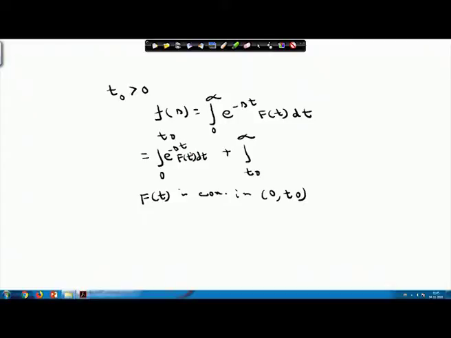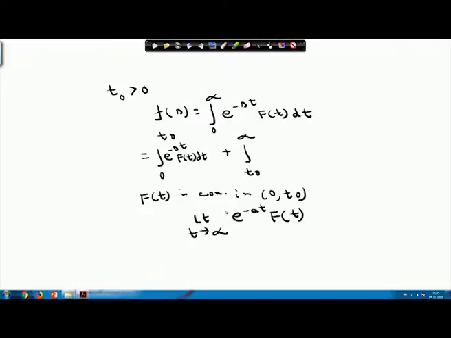Also f(t) is of exponential order a as t approaches infinity. This implies that limit t approaches infinity of e^(-at) f(t) is finite, because f(t) is of exponential order alpha.